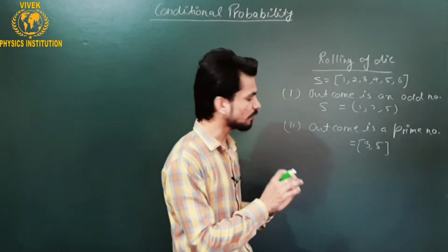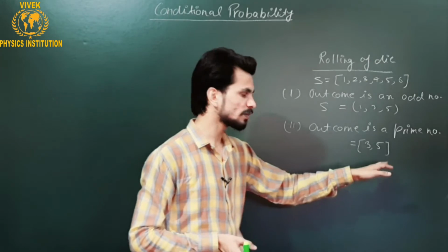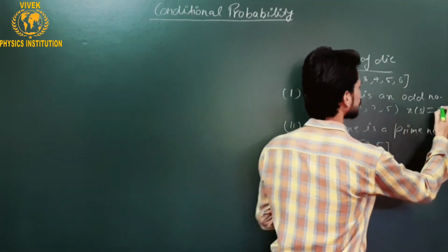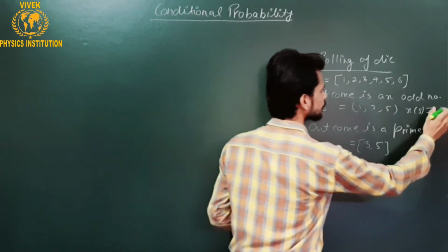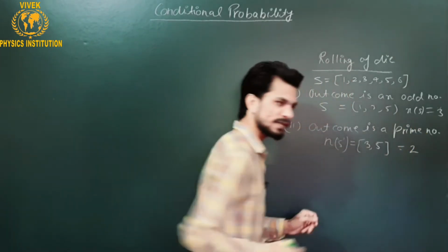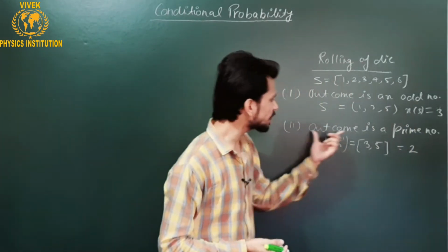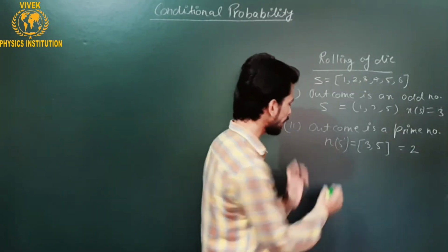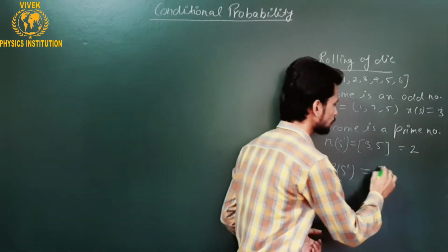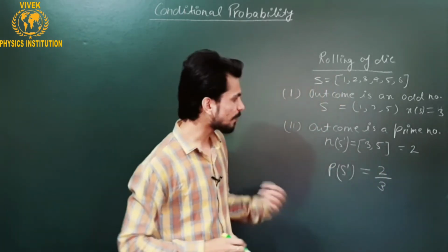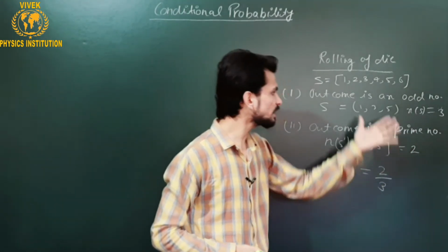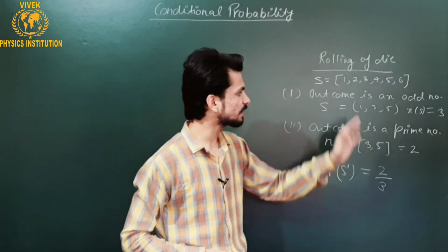And in what sample space have I picked up these two numbers? In these three numbers. So the number of elements of this sample space is 3, and the number of elements of the event, let's say S dash, is 2. So the probability of the occurrence of this event is nothing but 2 by 3, because the favorable outcomes, a prime number, are 2 out of these three numbers, because it is predefined that the outcome is an odd number.